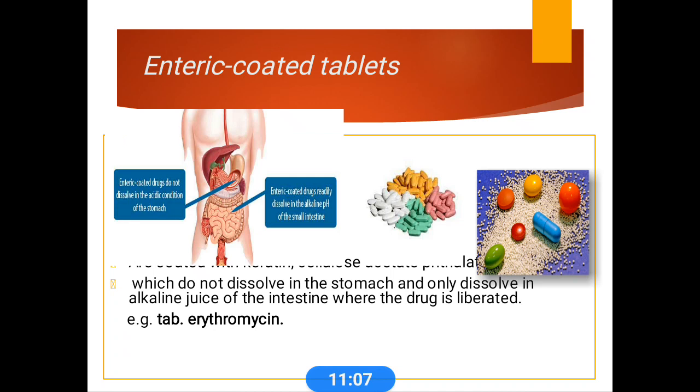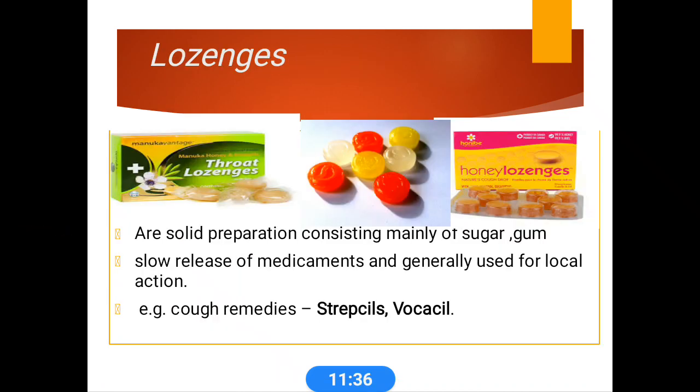Next, an important category of tablets is enteric-coated tablets. What is enteric coating? It is a special coating, with keratin or cellulose acetate phthalate. This special coating helps dissolve the drug particles only in the intestine. They do not dissolve in the stomach; they dissolve only in the intestine, where the drug is liberated. The best example is the erythromycin tablet.